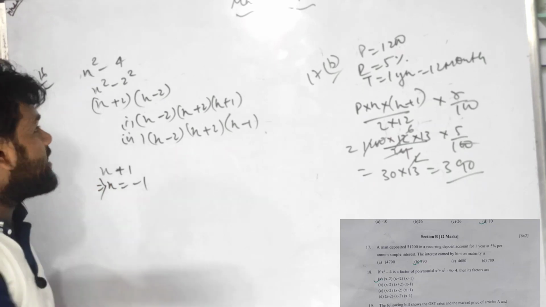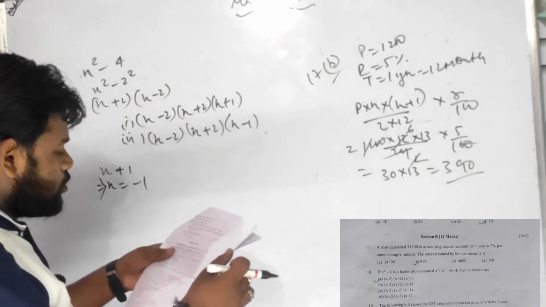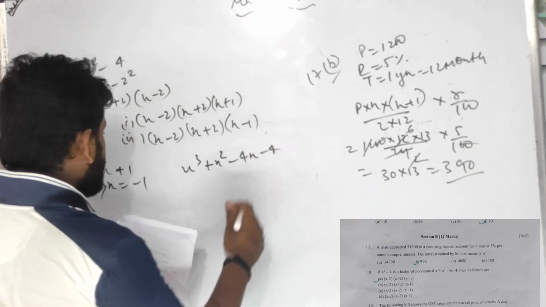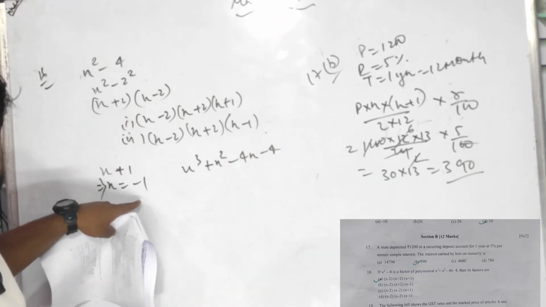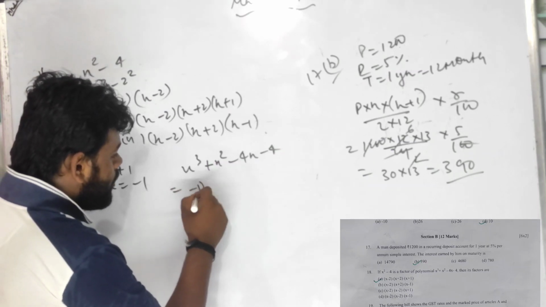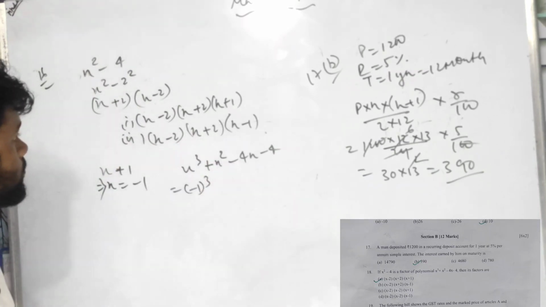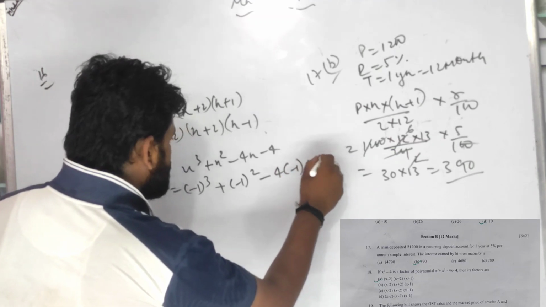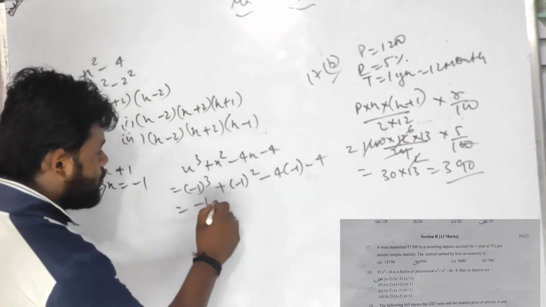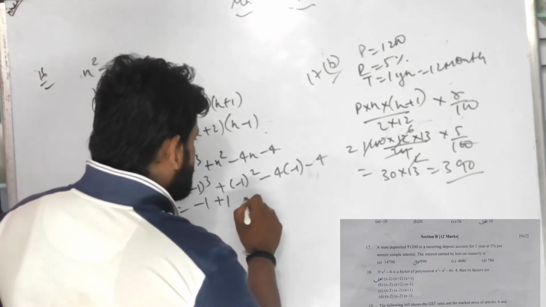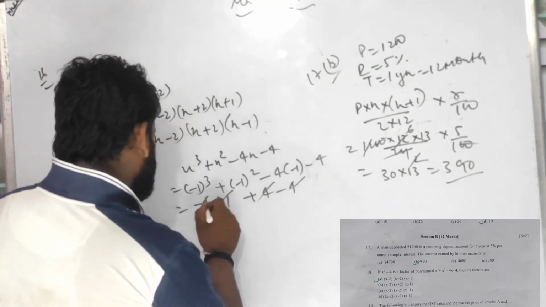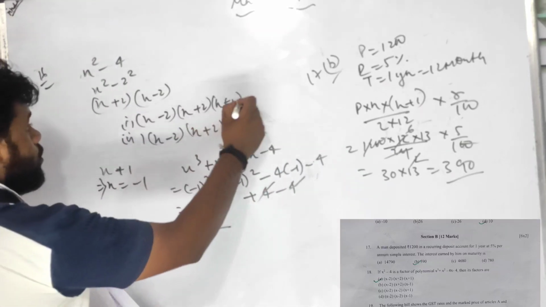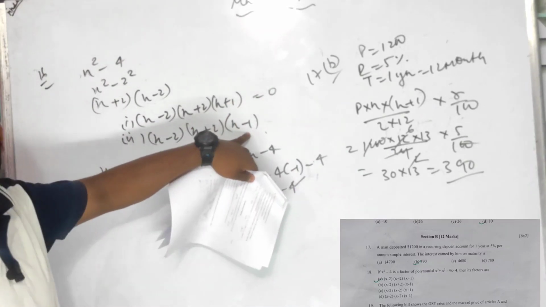If x equals to minus 1, x का वैल्यू अगर मैं यहाँ पे पुट कर दूं, जो क्वेश्चन दिया गया है बच्चों, x cube plus x square minus 4x minus 4 it is given. Let me put the value of x. x जो -1 मिला है, पुट करते हैं. (-1) cube plus (-1) square minus 4(-1) minus 4. So -1 plus 1 plus 4 minus 4, cut cut cut, 0. So I have got the value 0. इसका आंसर मुझे 0 मिल गया.